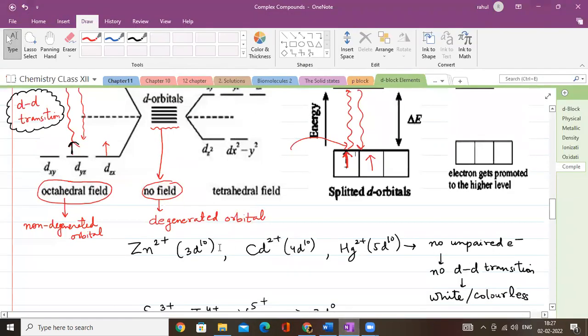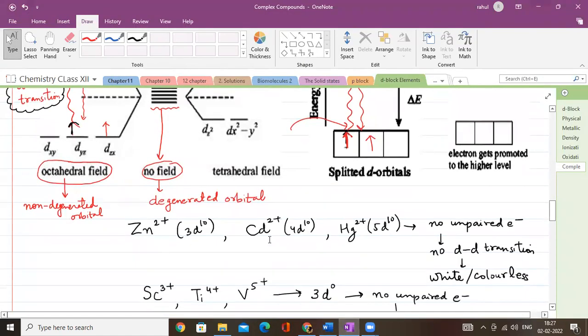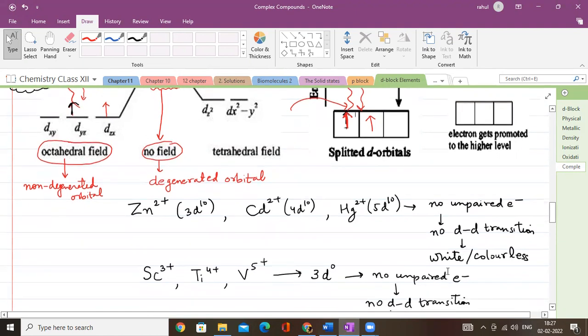So let us take up the example. For example, zinc 3d10, cadmium 4d10, mercury 5d10. They do not have any unpaired electron. There is no unpaired electron. That means there is no DD transition. So they will always exist in white color, or they are always colorless.